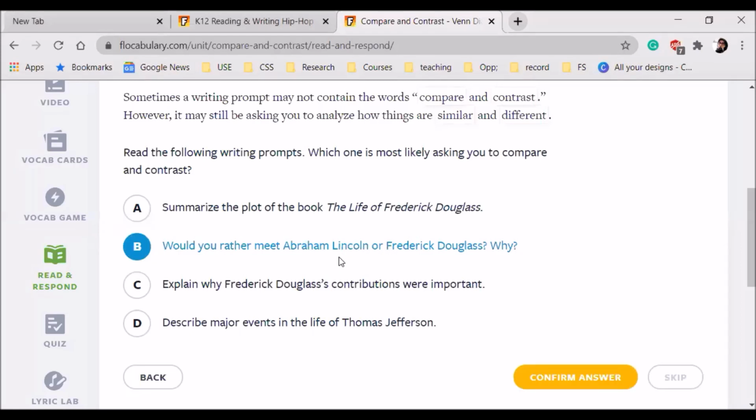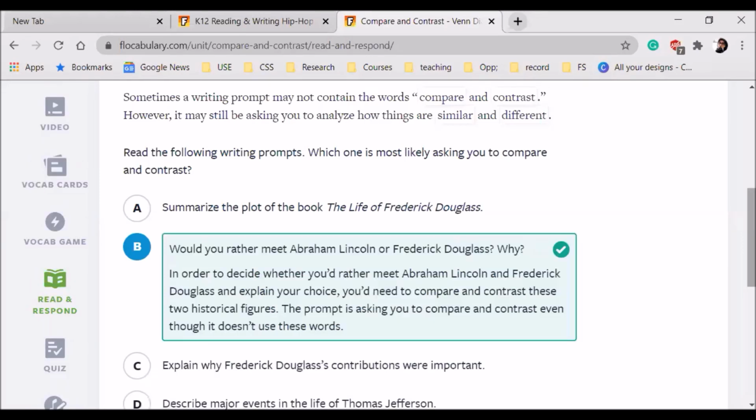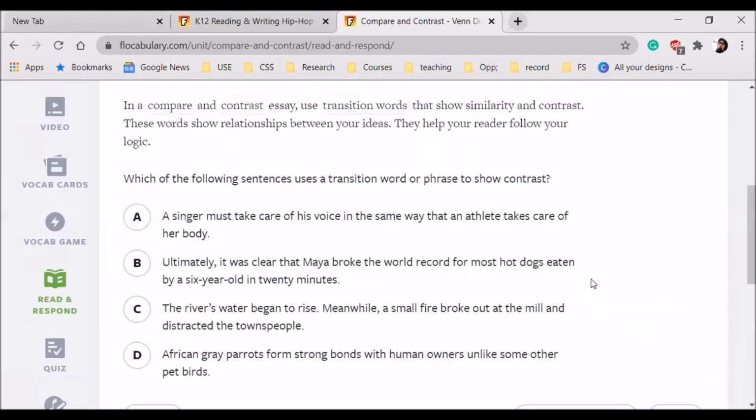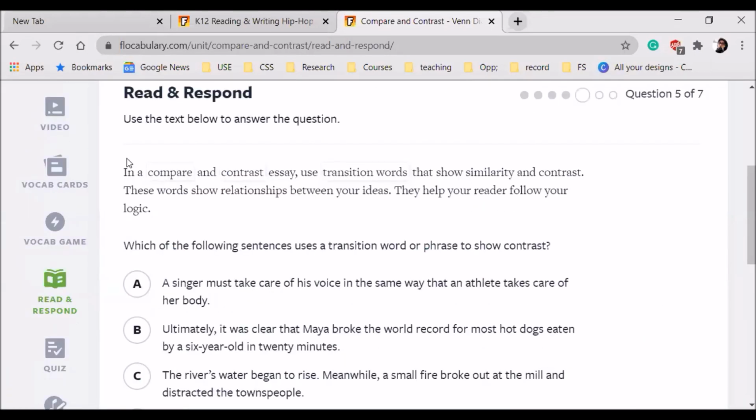Again, it's giving us two things. Who would you rather meet? So you have to compare and tell why you want to meet that one person. I can give you any question: what would you rather eat, pizza or burger? What would you rather choose, Desi or Chinese? When I'm giving you two examples or two things, you have to choose one. That means you have to tell us why, and then you have to compare and contrast.